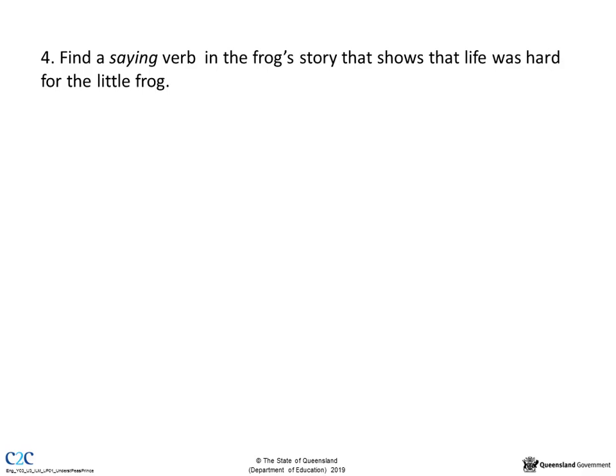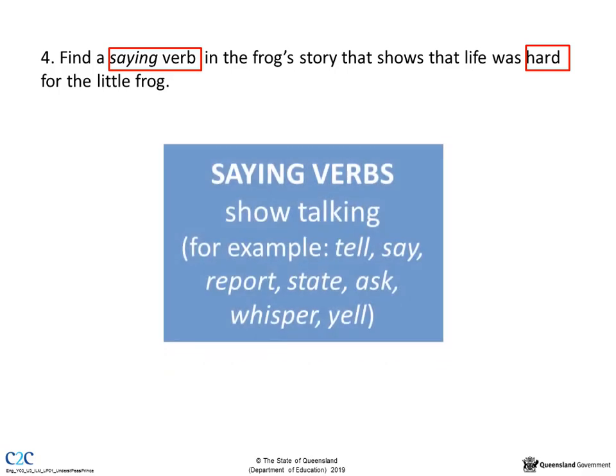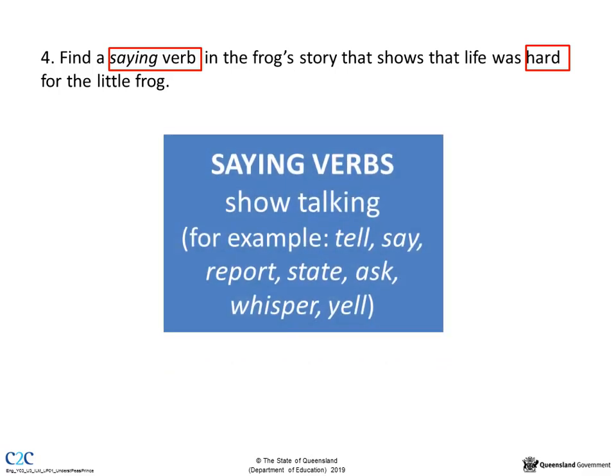Li Shuixing's father told him the story about the little frog in the well. By telling this story, he's saying that Li's life is just like the little frog's. Find a saying verb in the frog story that shows that life was hard for the little frog. This question is asking us to find saying verbs. Remember that saying verbs show talking, like tell, say, report, state, ask, whisper or yell.